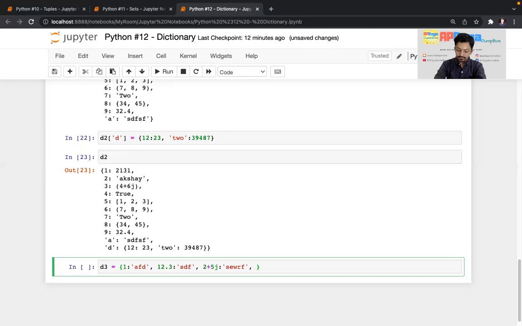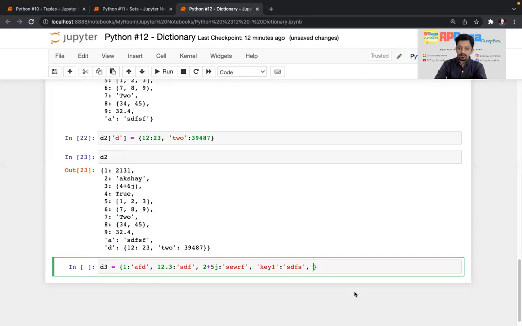Then a key can be a string. I'll write key itself, key 1. And value can be anything, but right now I'm just writing randomly. I'm just keeping all the strings, but what all values can be there are shown over here. Okay.